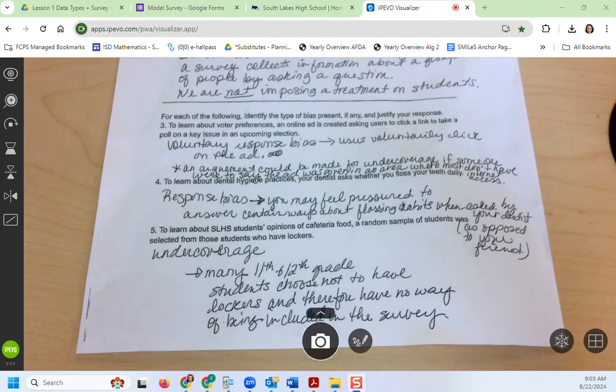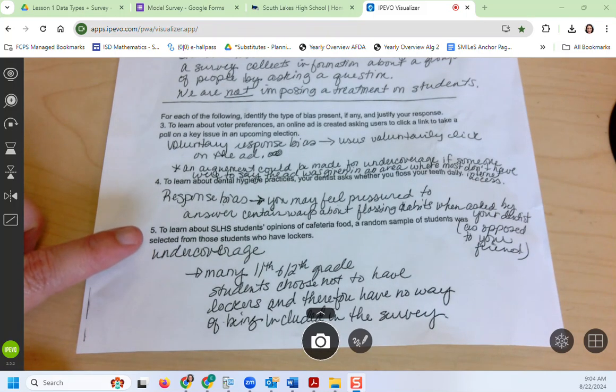Okay, so you don't have to write my exact words. You guys had really good words on your paper. And if you think another bias was present in one of these that we didn't think of, feel free to let us know and we can think about your reasoning. All right, when you're ready, switch over to the back and we're going to see if you made sense of these variables yet. The last one we said was undercoverage because they didn't ask the people who didn't have lockers.